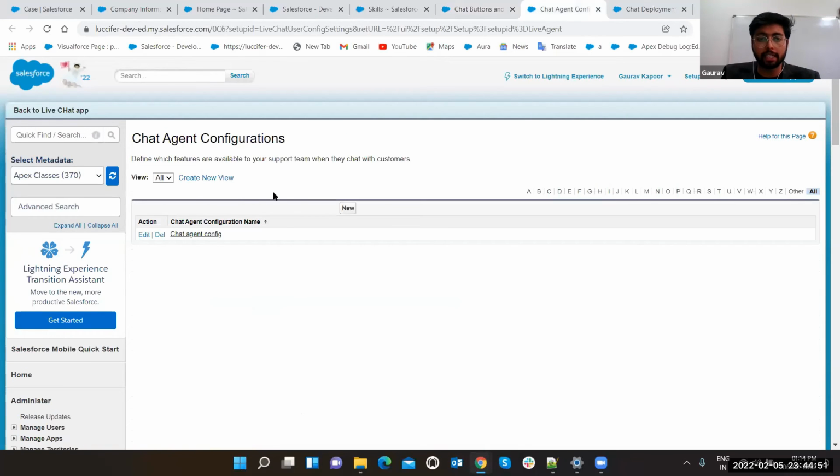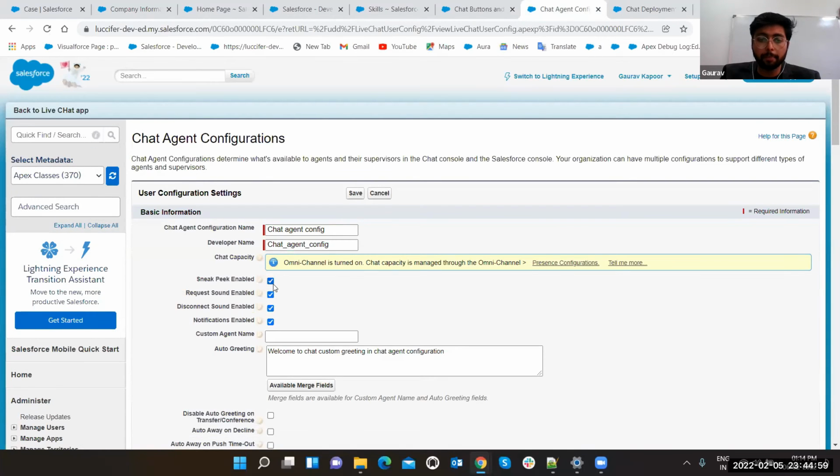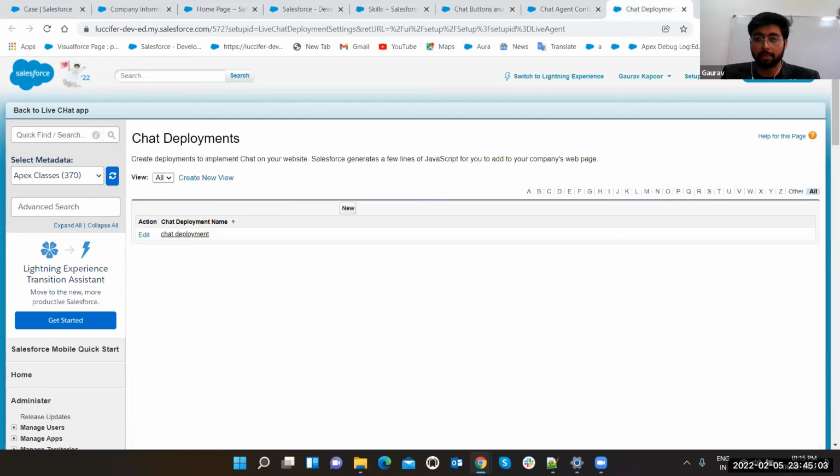After that, come to chat agent configuration. This is the configuration. You can configure your chat agent here. Sneak Peek means what we saw when we were writing. One second, let me show you here.